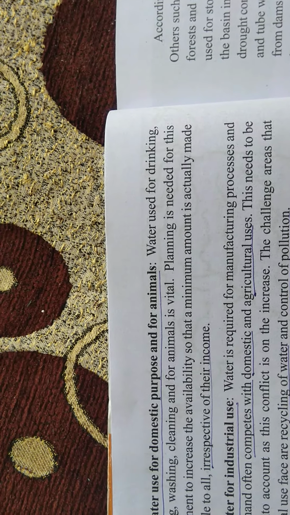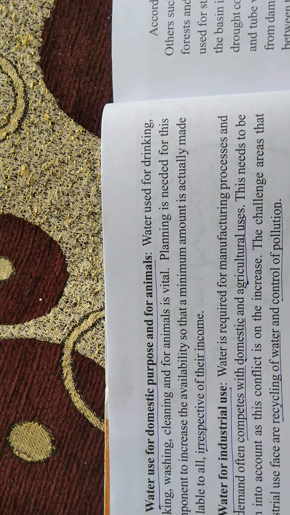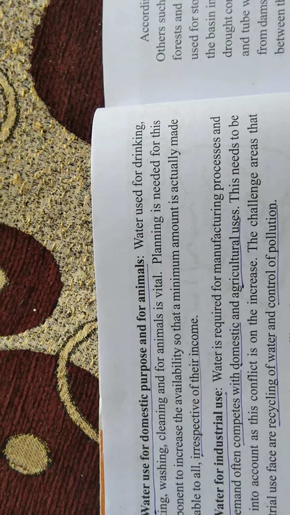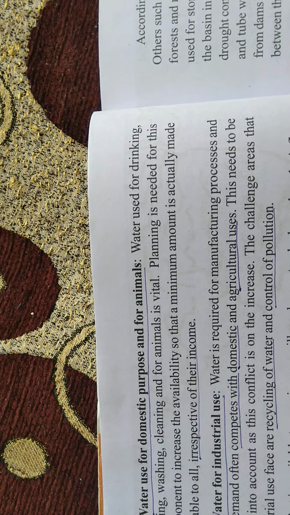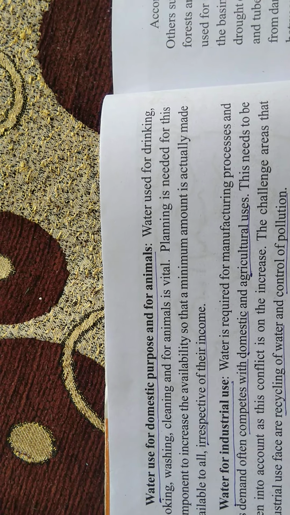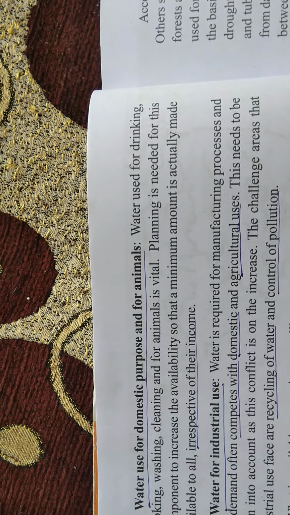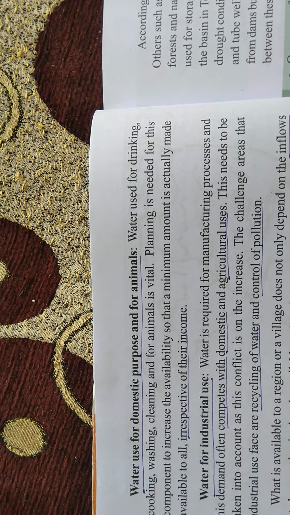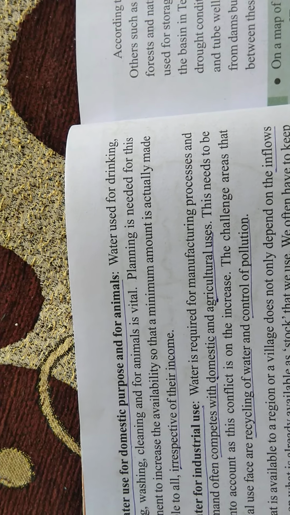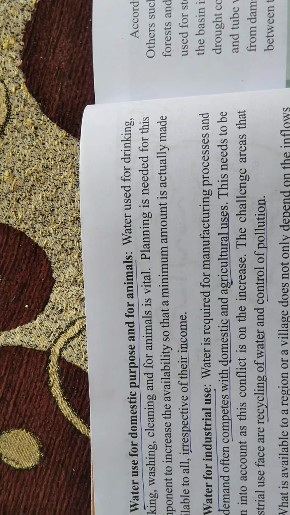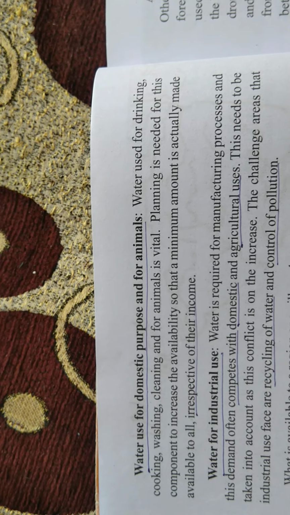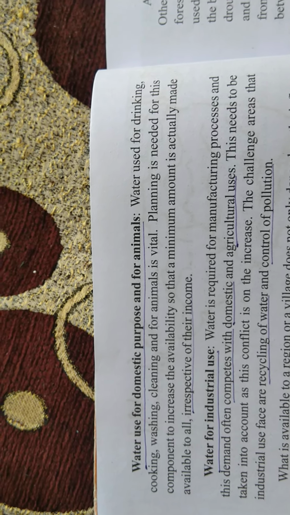So it needs a plan to improve the access to water or availability of water. We have to provide water for every person, irrespective of their income, creed, religion, or caste. Every citizen of India should have the right to get water.